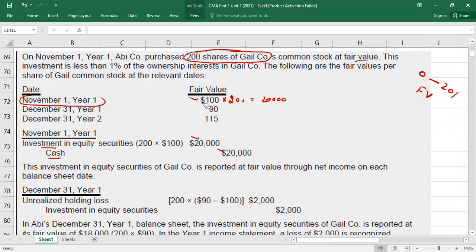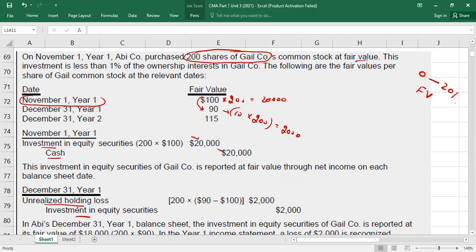Then at the end of the first year, your stock price is how much? $90. It means there is a loss of how much? $10 per stock, right? Because the price has decreased. So simply you will multiply by the number of stocks, which is 200. It is going to give you 2,000. Is this a loss or gain? Loss. For the loss, what entry will you pass? You will debit unrealized holding loss, which will be taken to the income statement, of 2,000. And credit will be the investment account.